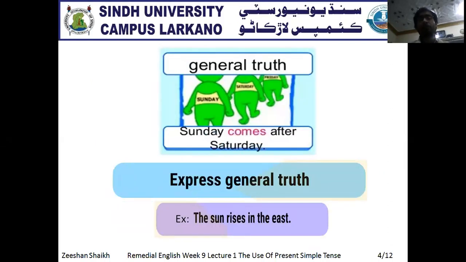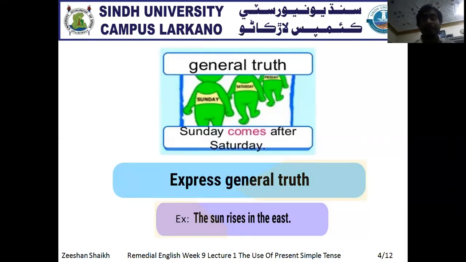Now we use present simple tense with the general truth. General truth is also called a universal fact. For example, the sun rises in the east. We cannot say the sun rises in the west, in the south, or in the north, because it shows the general truth.